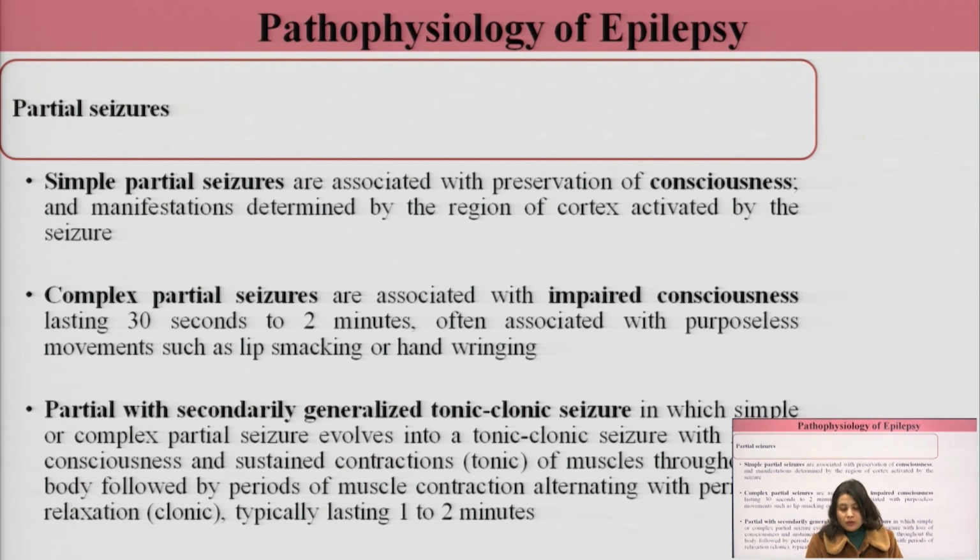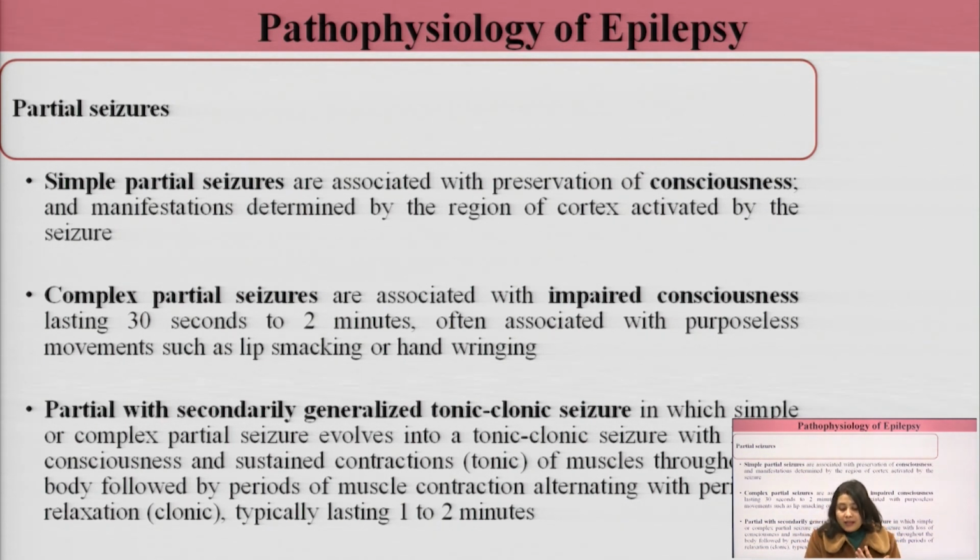Complex partial seizures are associated with impaired consciousness lasting for 30 seconds to 2 minutes. This means the person with complex partial seizures loses consciousness for a period of say 30 seconds to 2 minutes. And in complex partial seizures, there occur purposeless movements such as lip smacking, which is involuntary, uncontrolled twitching of the lips, and hand wringing. These types of involuntary movements of the hands occur.